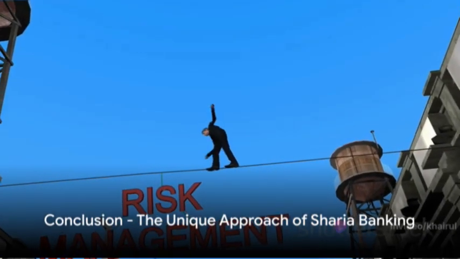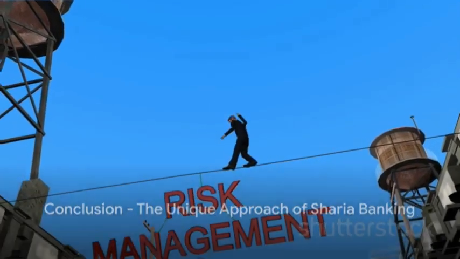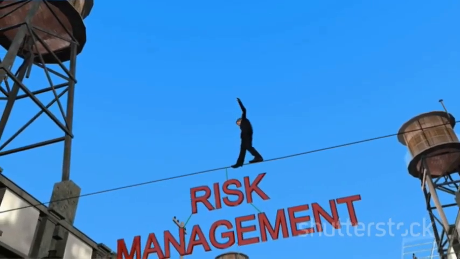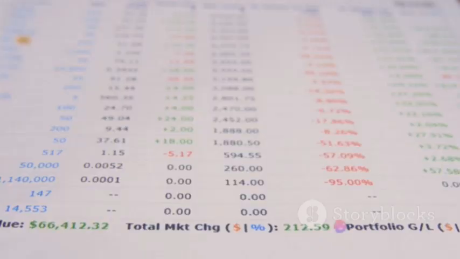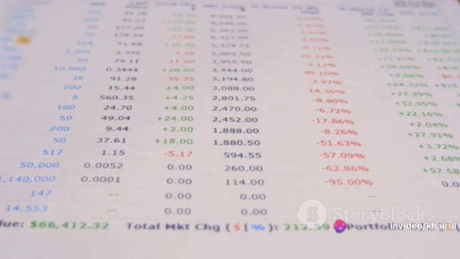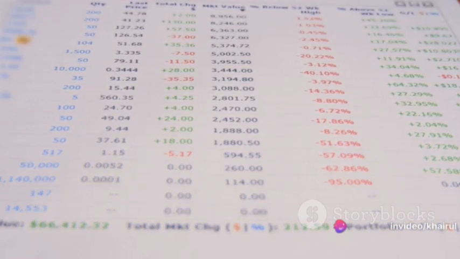In essence, Sharia banking offers a unique approach to banking that intertwines financial sustainability with ethical principles. It uses innovative asset liability management techniques to manage the risk of its investments, ensuring profitability while adhering to the tenets of Sharia law. To recap, Sharia banking operates on the principles of profit and loss sharing, avoiding interest, or riba.